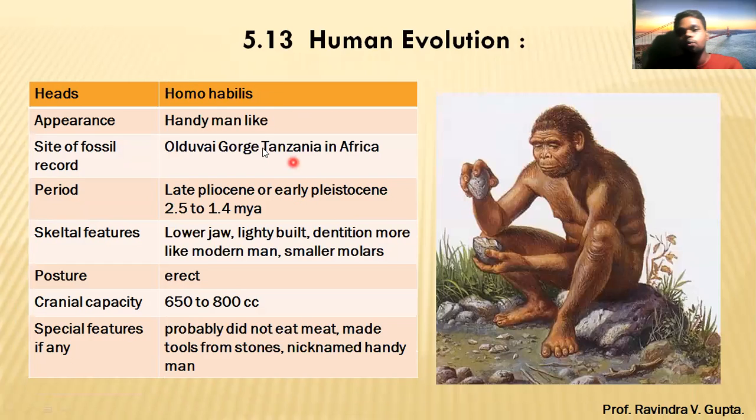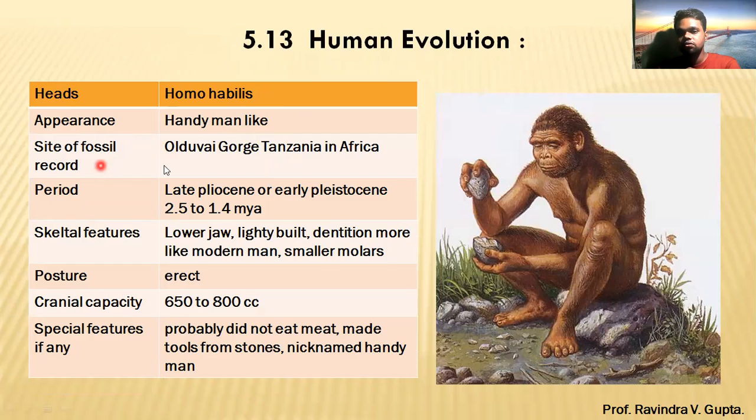Now the next part, Homo habilis. All of you know that this is called a handyman because they were the first to use their hands to make a tool. So they are also called a handyman. So appearance of Homo habilis, that is called a handyman.